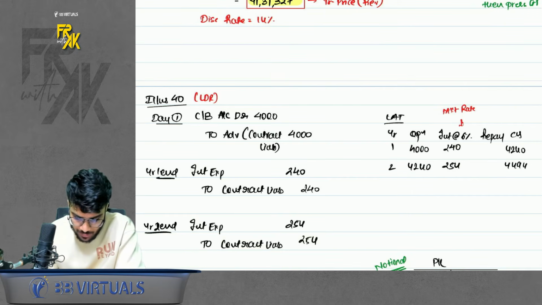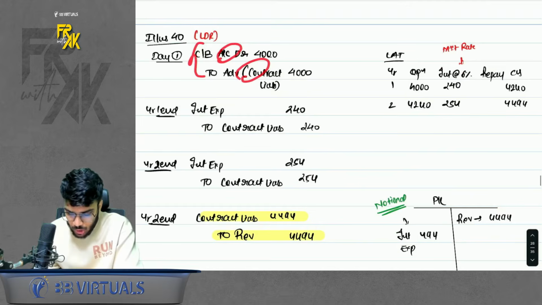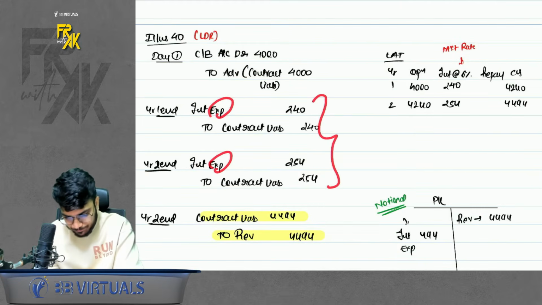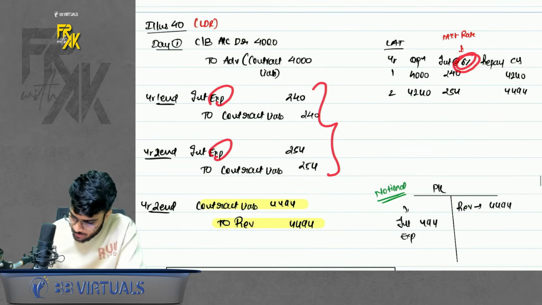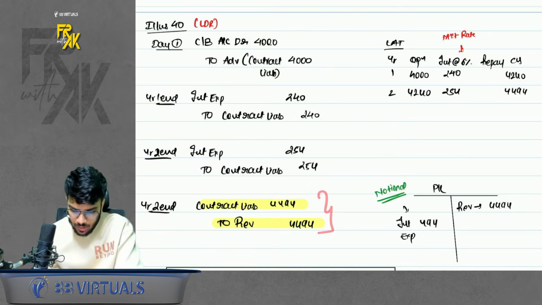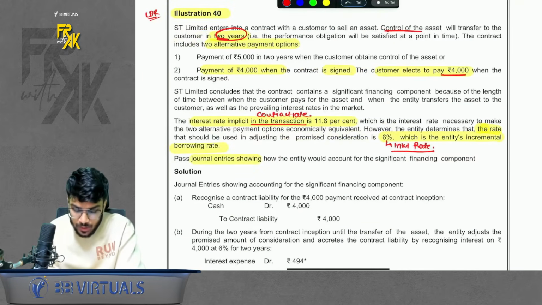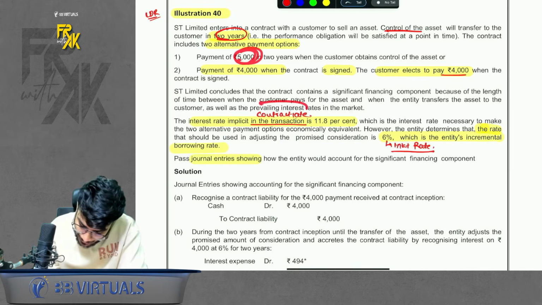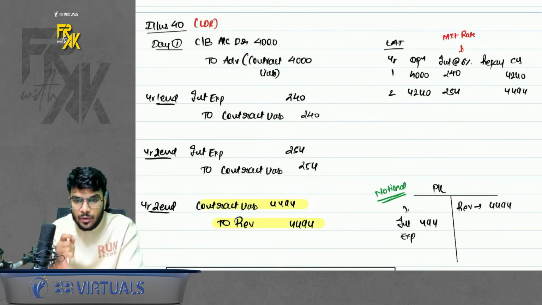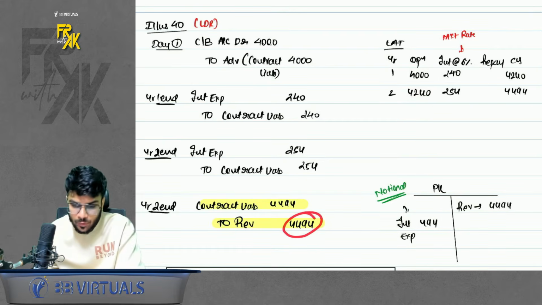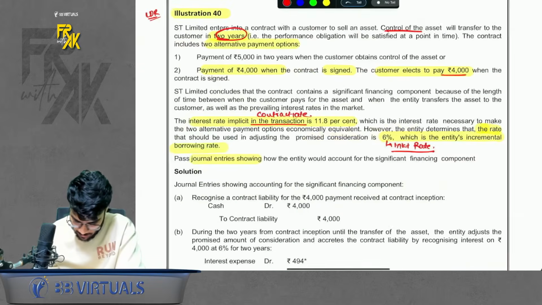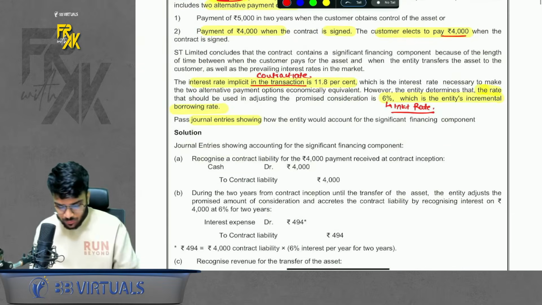Whatever you receive, 4,000, book as an advance. On that advance, accrue the interest. Interest expense for 2 years, add 6%. Then the total advance balance will go to 494. Transfer that to revenue. Sir, but the revenue amount should be 5,000, no? It would have been 5,000 if the contract rate and market rate were the same. In this case, because they were different, the revenue won't equate to 5,000. It will stop at 4,494. Simple. Remember, I have given the reason also here. So this was illustration number 40, a very good question.